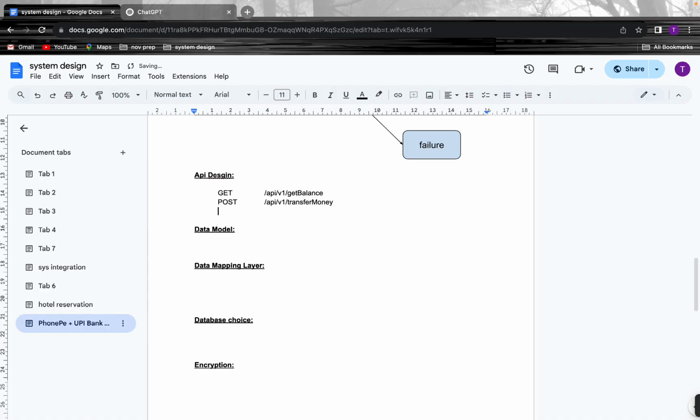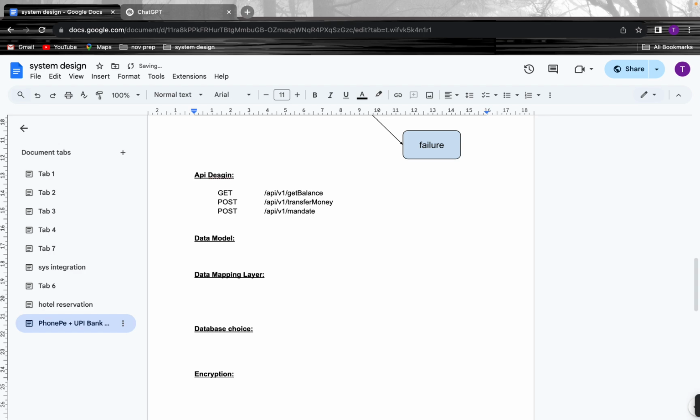Then we could have a mandate request, which happens at a particular time, whenever the end user wants, to deduct money from the user's account. So this is the mandate.